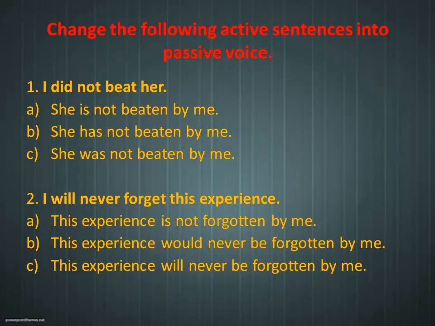For this, once again, we have to check the verb given in the sentence. What is the verb given in the sentence? Will forget. Will forget, that is future tense. We have already seen some examples for future tense. Likewise, we are going to convert it. So will forget will become will never be forgotten. What is the V3 of forget? Forget, forgot, forgotten. So which is the right answer? C is the right answer. This experience will never be forgotten by me.